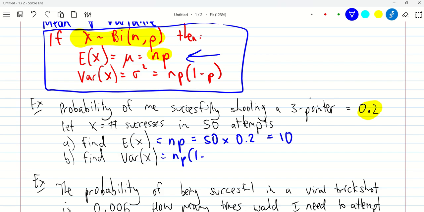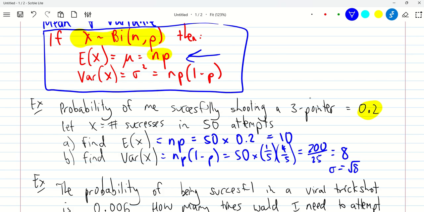So that's np(1 - p). I'll change it to fractions, probably easier. 50 times 1/5, and 1 minus p is 4/5. So just multiply all those things together. That's going to be 200 on the top line, so that's 50 times 4, over 5 times 5, which is 25. 25 goes into that 8 times, and so we've got a variance of 8. The question didn't ask for it, but the standard deviation, sigma, will be the square root of 8, which is 2 root 2, so that's about 2.8.